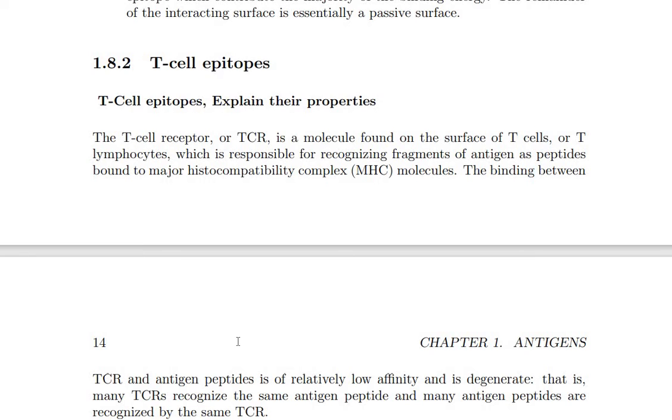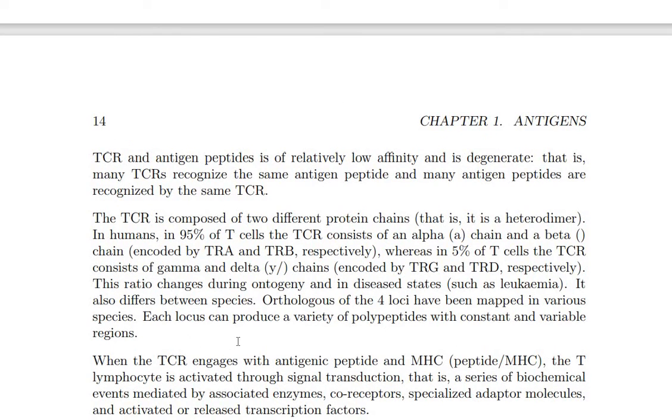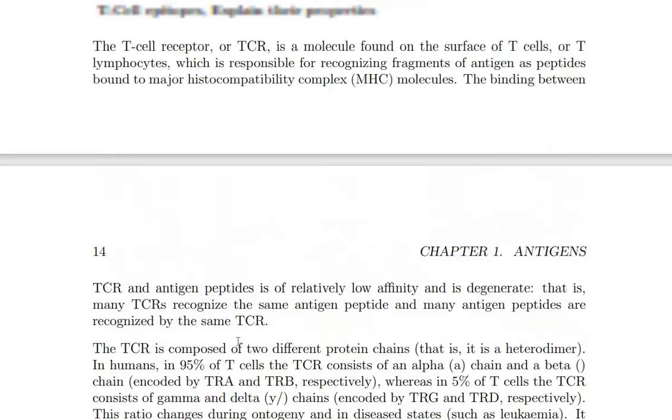T cell epitopes. So T cell epitopes, the T lymphocytes release the T cell receptors, they recognize the T cell epitopes. So T cell receptors recognize the T cell epitopes. Okay, now T cell epitopes ani recognizes. They are responsible for the recognition of the fragments of antigens, peptides bound to the major histocompatibility complex, MHC molecules, the binding between the T cell receptors and antigen properties that are recognized as the T cell epitopes.